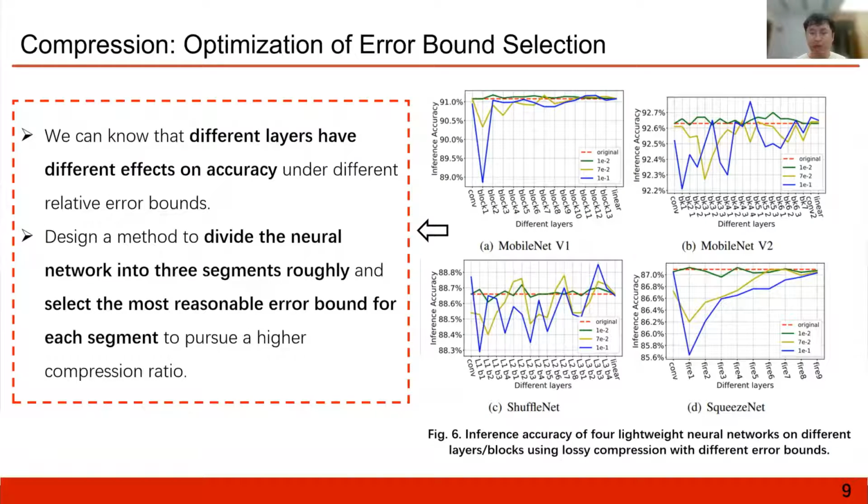Considering that our method accesses the neural network layer by layer, we design a way of compressing the neural network in several segments to further improve the compression ratio. Figure 6 shows the accuracy under different error bounds on different layers. According to the results, different layers have different sensitivities to error bounds, and a larger error bound will cause more accuracy loss on earlier layers.